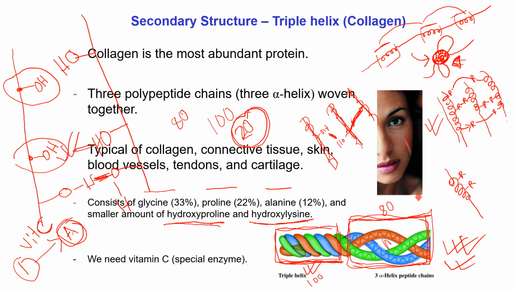Actually we know that the skin's protein exists as a triple helix. So skin will not glow like before. Its elasticity will be reduced. There will be some wrinkles and its glow will be reduced. So we have to take vitamin C regularly because vitamin C affects the protein structure, particularly the triple helix.